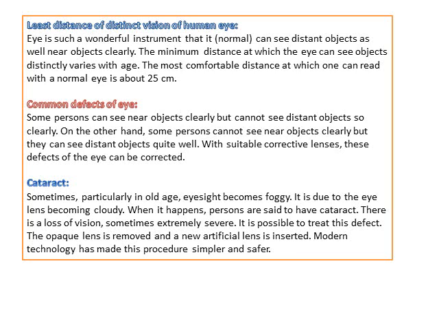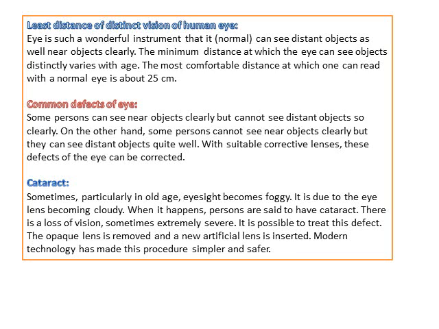So this is a very unique feature of our human eye, enabling us to see faraway objects as well as nearby objects. The eye is such a wonderful instrument that it can see distant objects as well as near objects clearly.